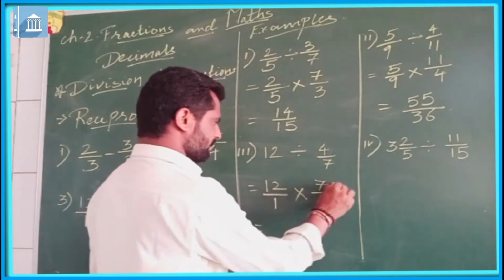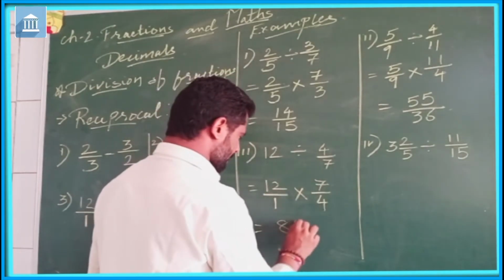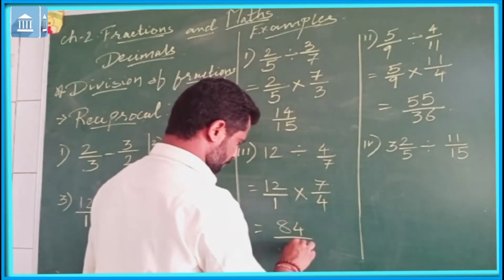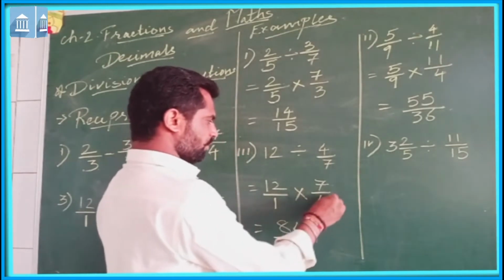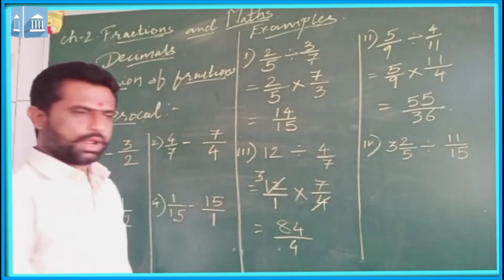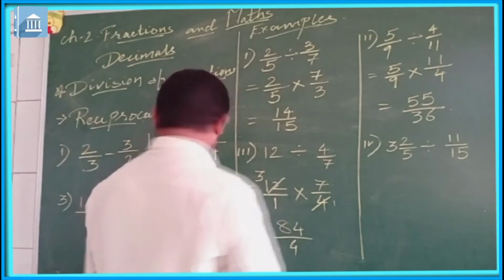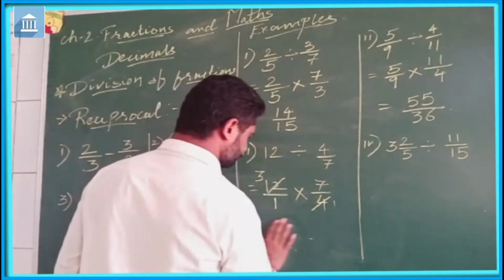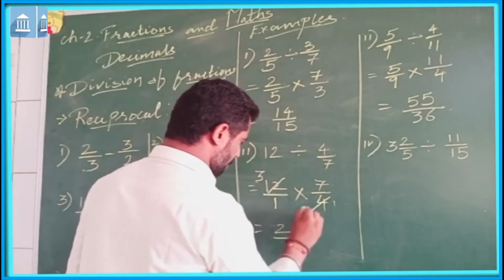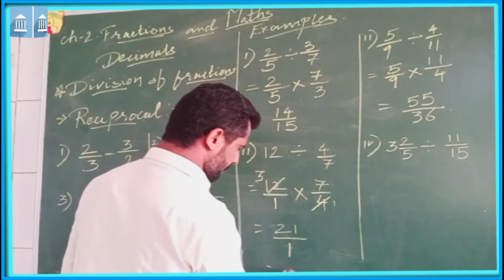So the answer is 12 into 7, 84 upon 4. Or you can do 4 into 3, 12. That's why the answer will be 3 into 7, that will be 21 upon 1. That will be equal to 21.